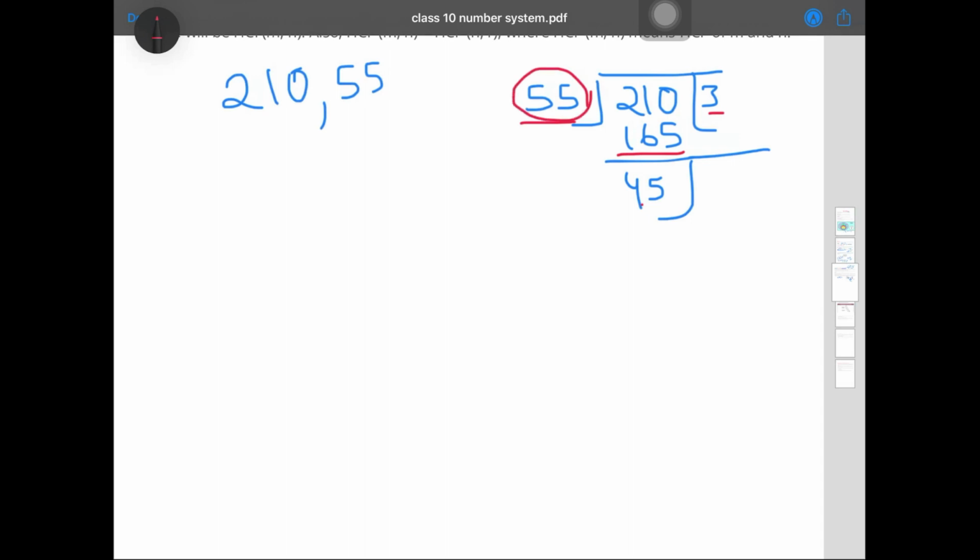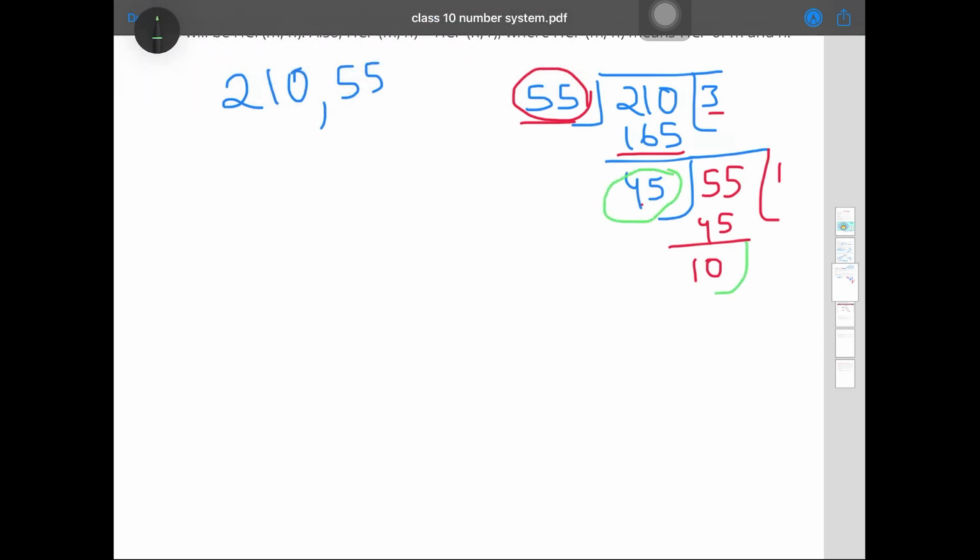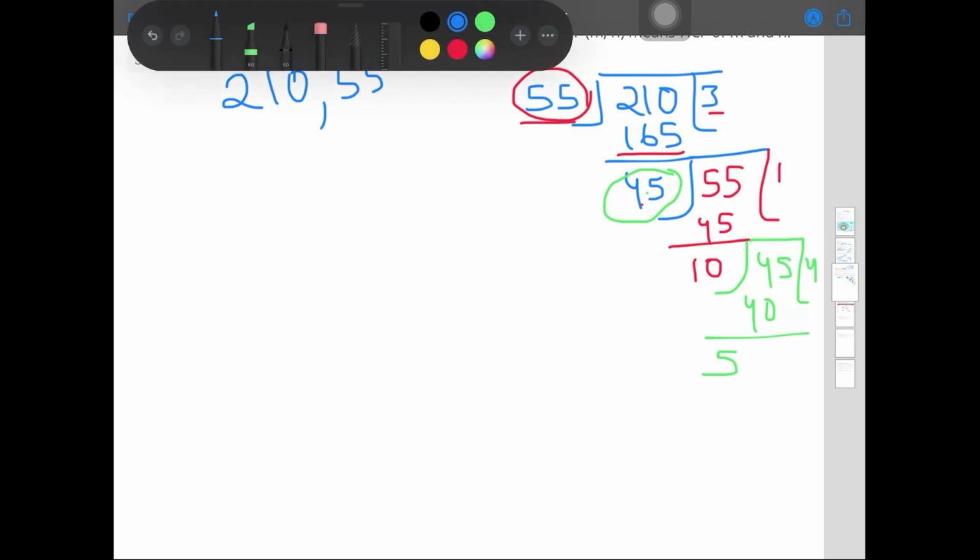Now what we will do, we will take this remainder as the divisor. Now again we will divide: 45 ones are 45, then the remainder will come 10. Now again we will divide, but now we will take this 45, the previous remainder, as the divisor. You have to divide it 4 times, you will get 40, so the remainder will be 5.